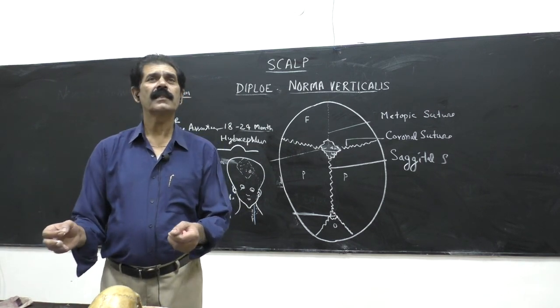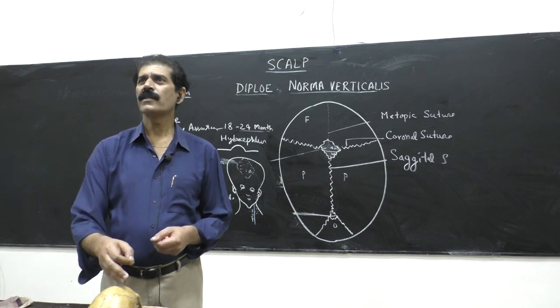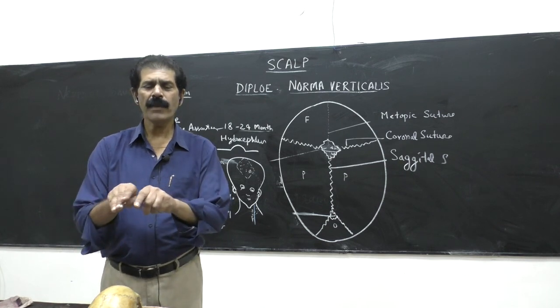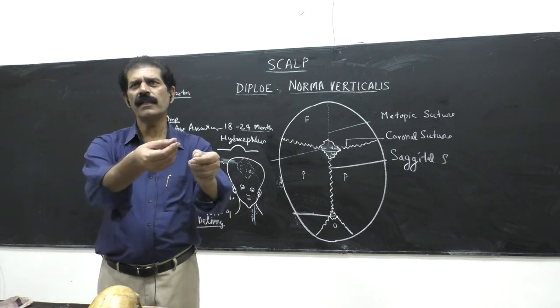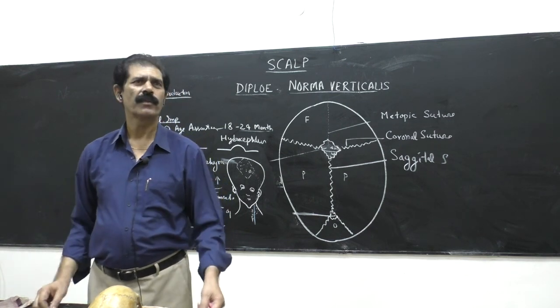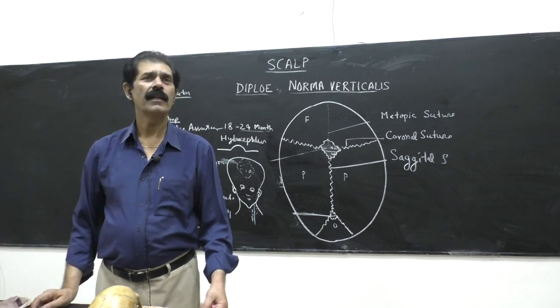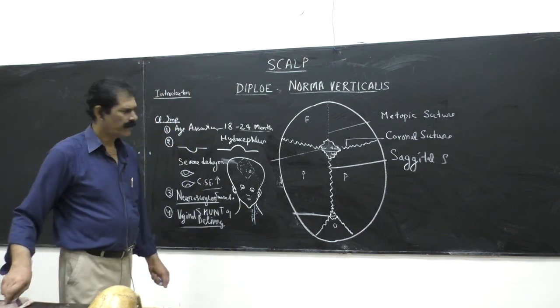The size of the skull slightly decreases because of the presence of the anterior and posterior fontanelles. There is a slight overlapping of the bones, which minimizes the size of the head, and easy delivery of the child is possible. So this is a plus point of the anterior and posterior fontanelle, helpful for easy vaginal delivery.